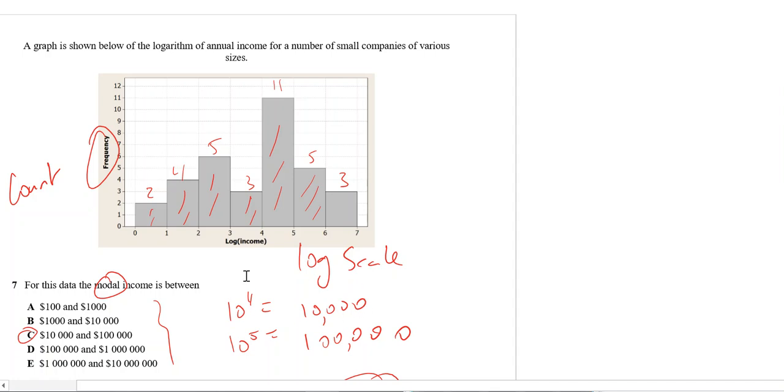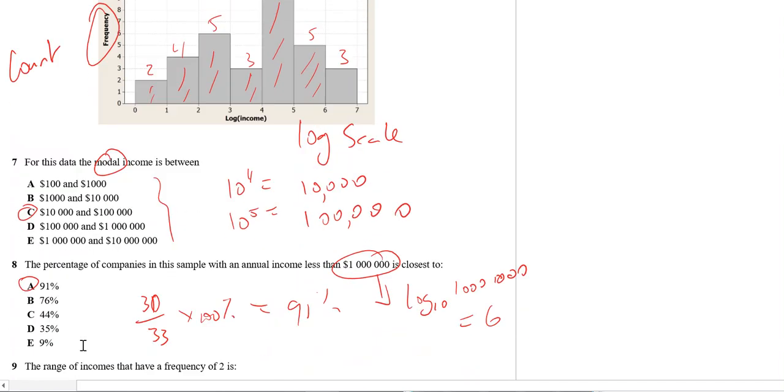To get it into real numbers, you just go 10 to the power 4 and 10 to the power 5 to get to real dollar amounts. Okay, it happens to be 10,000 and 100,000. So C is the answer.